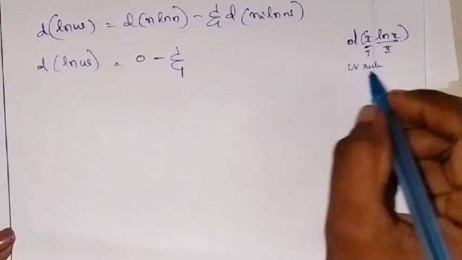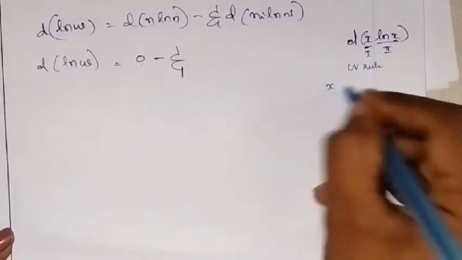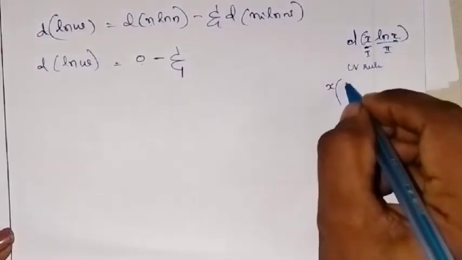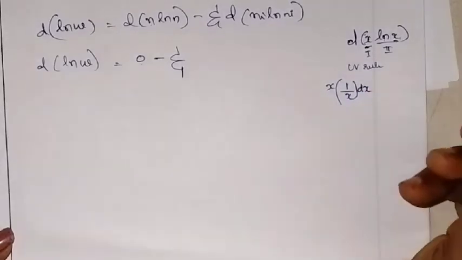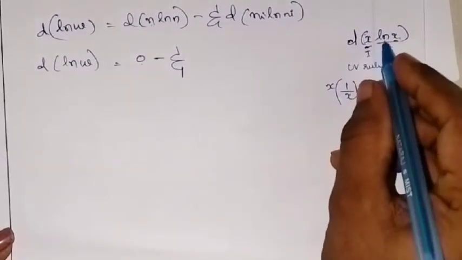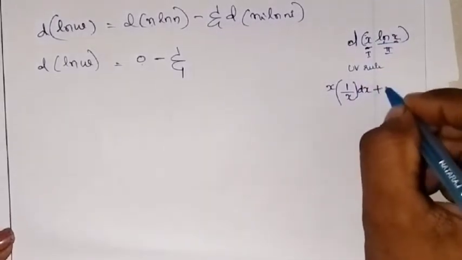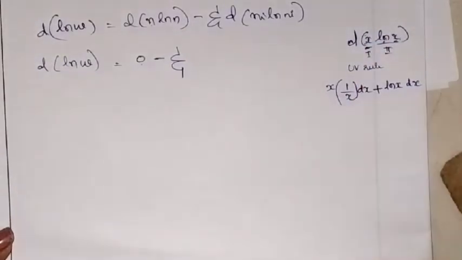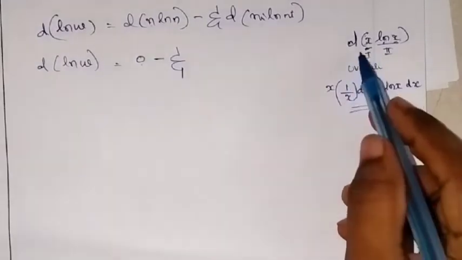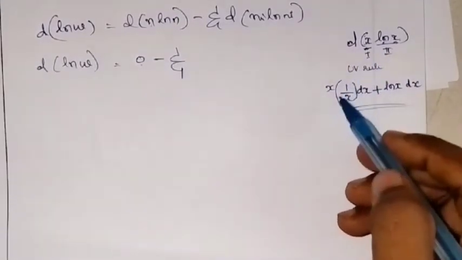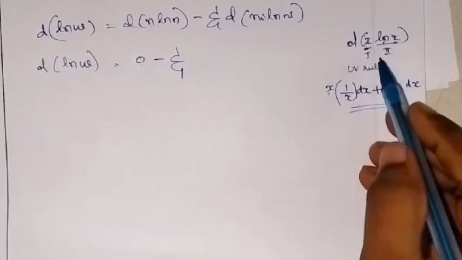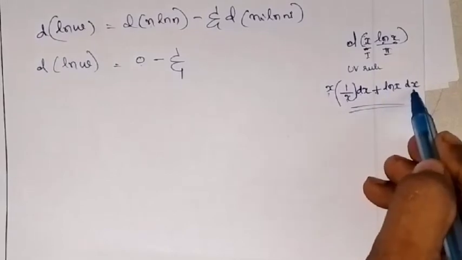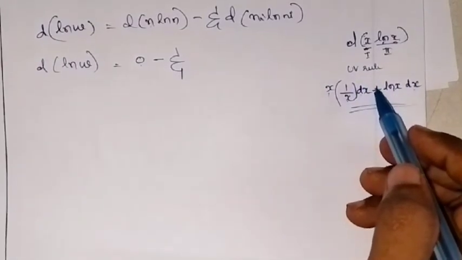If you use the UV rule, how will it be? You write the first function as such and differentiate the second function. The differentiation of ln x is 1 by x into dx. Plus, we write the second function ln x as such and differentiate the first term, that is dx. So this is the differentiation of x ln x. You write the first function as such and differentiate the second, plus keep the second function as such and differentiate the first. That is what we call the UV rule or differentiation by parts.